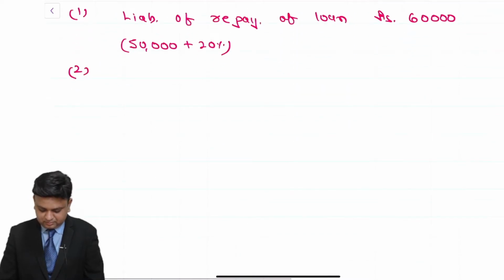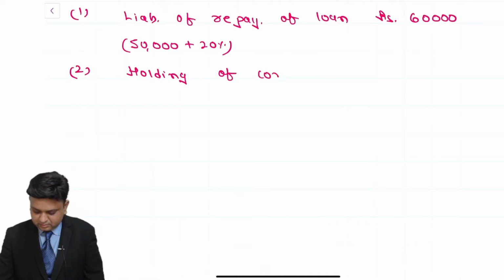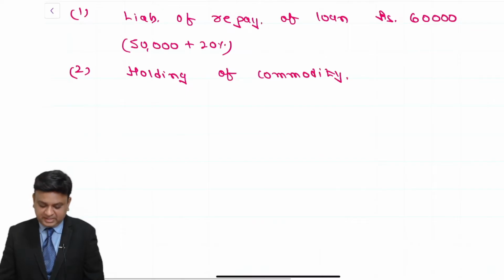Second, holding of commodity, maybe gold or something like that.